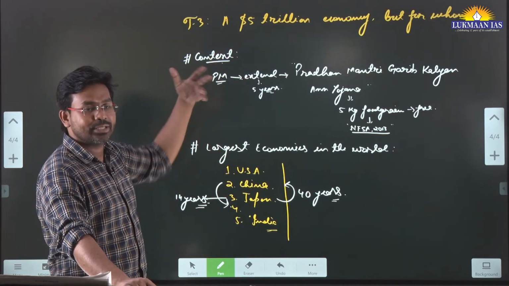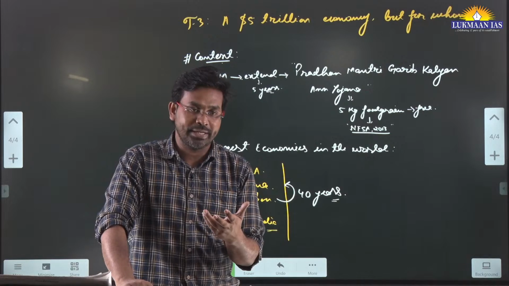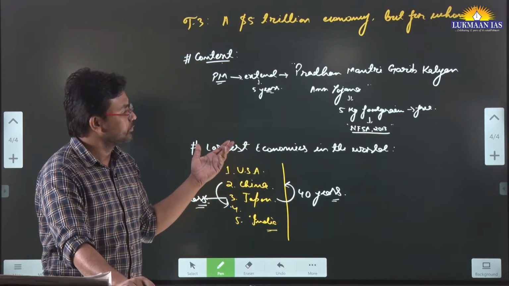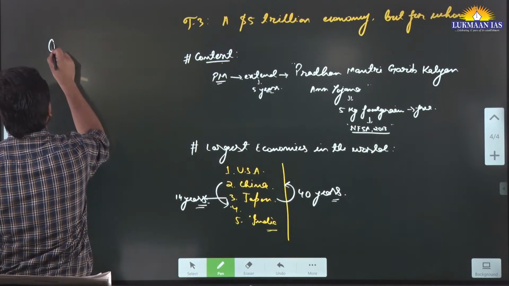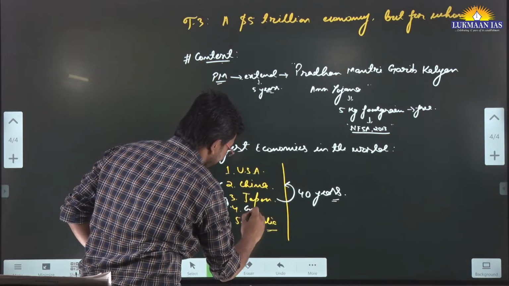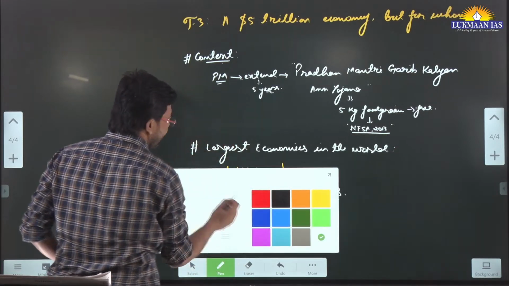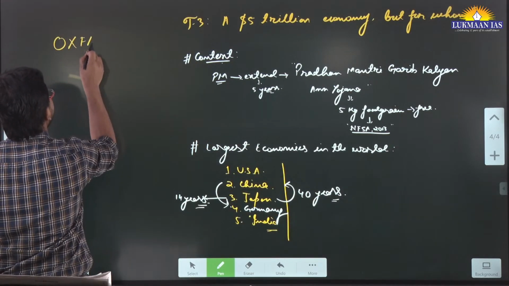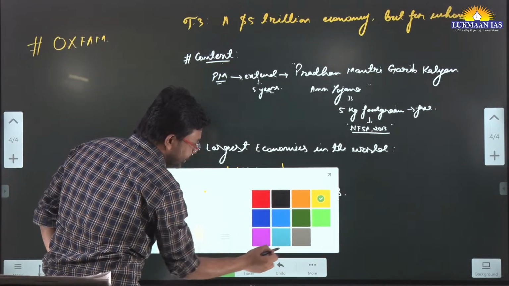But in this article, the author is saying that we want to create a $5 trillion economy, but for whom do we want to create it? Is it going to be equally distributed among the Indian citizens? No. Sir, fourth is Germany. So I have written Germany. Over here there is an organization, its name is Oxfam. Oxfam comes with a report.